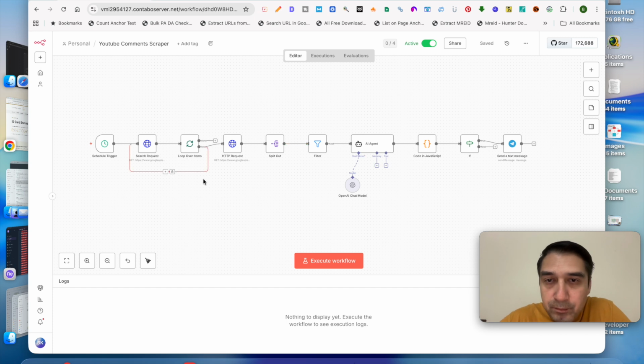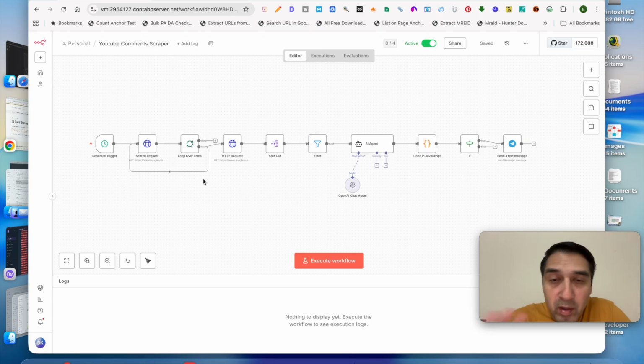So the first thing is the client comes to me, and the client says, you know what, I need a workflow that automatically checks the sentiment of my product every day and sends me a brief telling me what most people think about it. It'll give me a percentage, like 10% of people are positive, 25% are neutral, and the rest are negative about the product. And also a breakdown of what they like or don't like about the product. That was the request I got from the client.